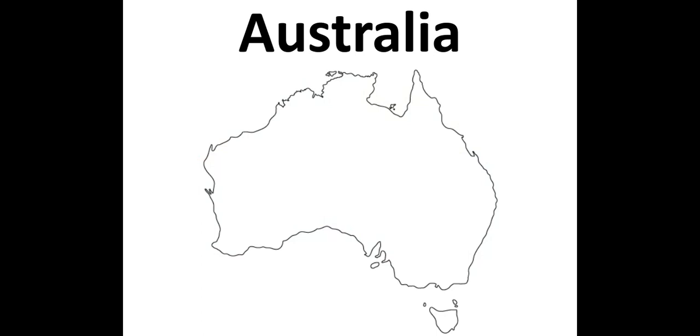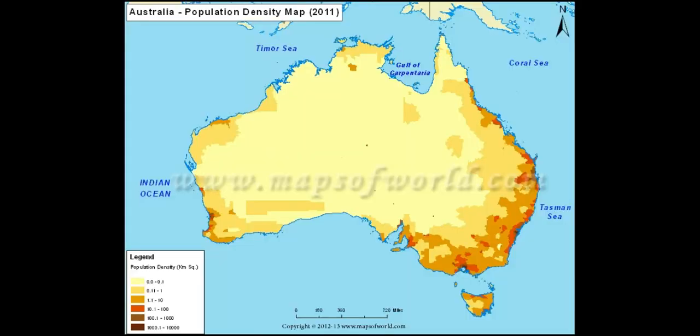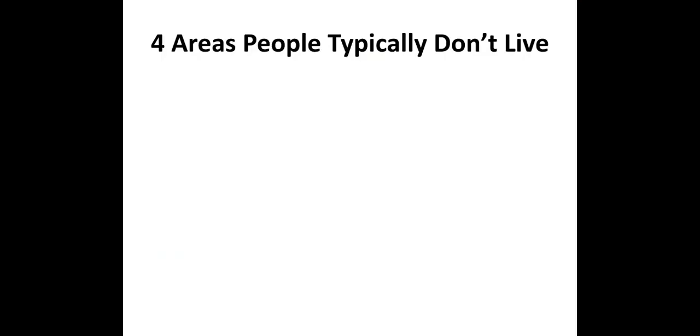Australia, crikey, mate, where do they all live? Pause. Unpause and you're back. The people of Australia living along the coast. I think you're starting to see a trend here. Whether it's the Wiggles, whether it's AC/DC, Nicole Kidman, Keith Urban, Hugh Jackman, they all came from the coasts of Australia. So, what are we noticing about where people typically don't live?